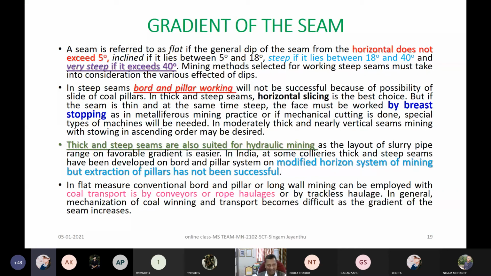Or slusher, even a scraper. So many things can be used, and you can think of that effect.